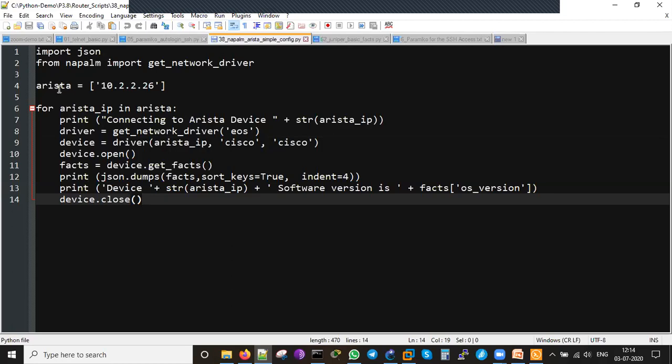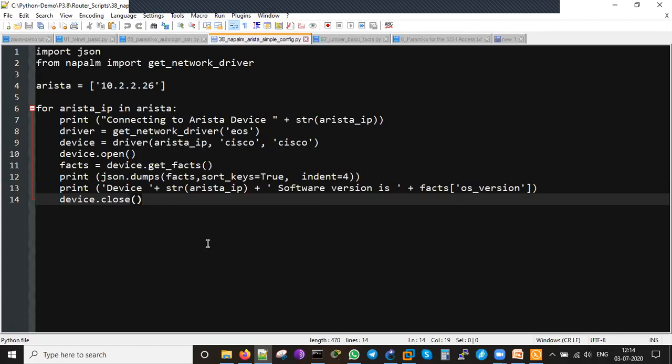So let me explain. The Arista box's IP address is 10.2.26, and for Arista IP, I'm just writing this, like I'm going to write a script on this. Print connecting to the Arista device, then string, it is Arista IP. Arista IP is what? 10.2.26. Then get network driver, then device driver, Arista IP, Cisco and Cisco. Again same. When I'm logging in to 10.2.26, I will be providing the username Cisco, password Cisco. Then open the device. Then get the facts.